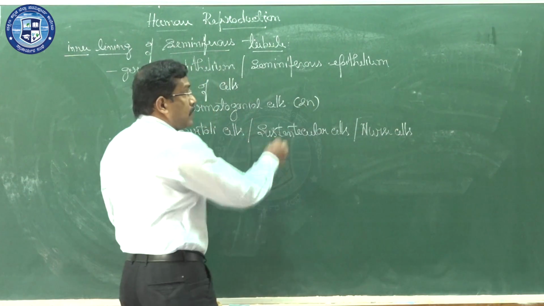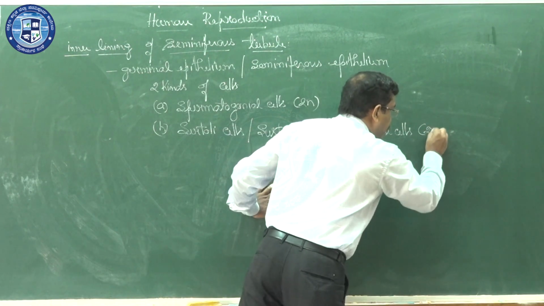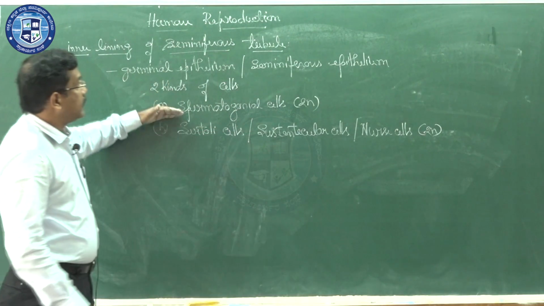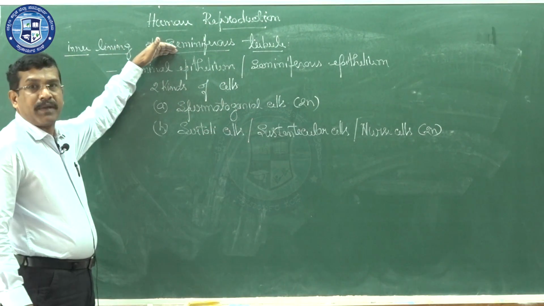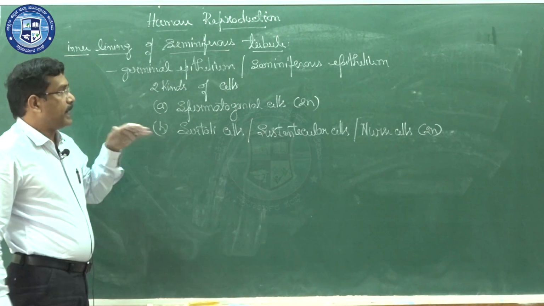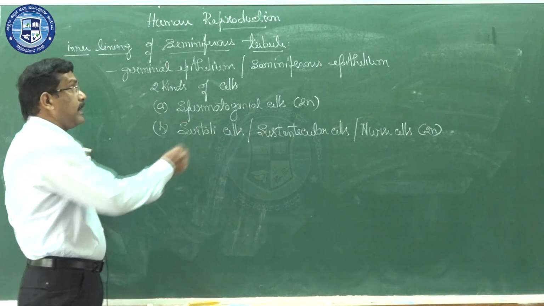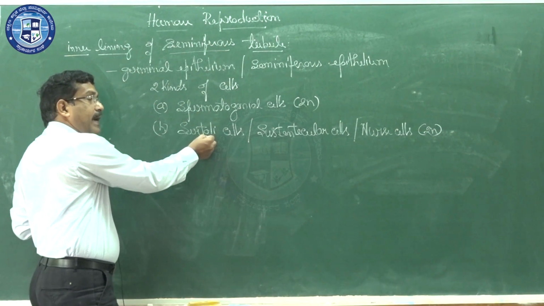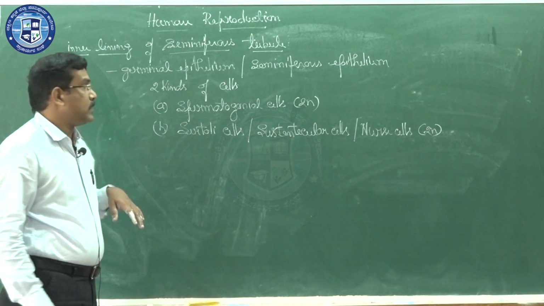This cell also will be diploid in nature. So, in the inner lining of the seminiferous tubule, there will be a germinal epithelium with two kinds of cells: spermatogonial cells, and adjacent to them, Sertoli cells.